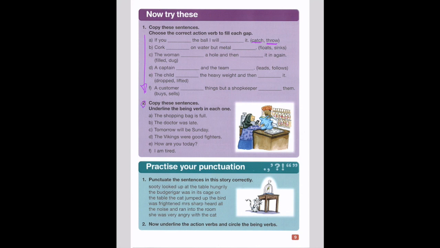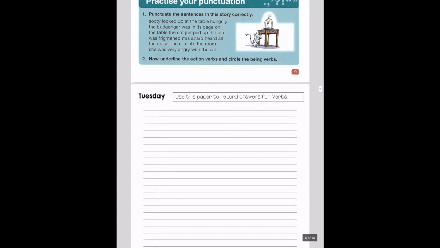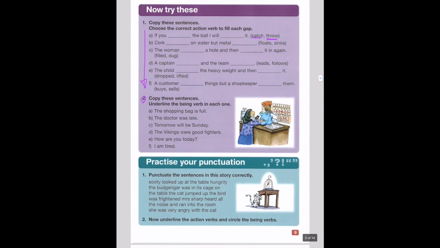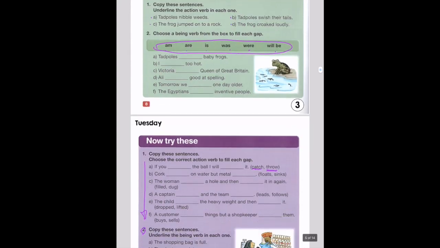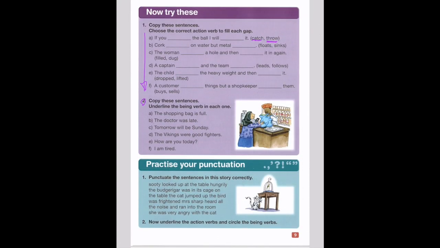And then in number 2, you're going to copy these sentences again on this paper here, and then you're going to underline the being verb in each one. So which one is the being verb? Remember, these are being verbs. So find the being verbs and underline each one.